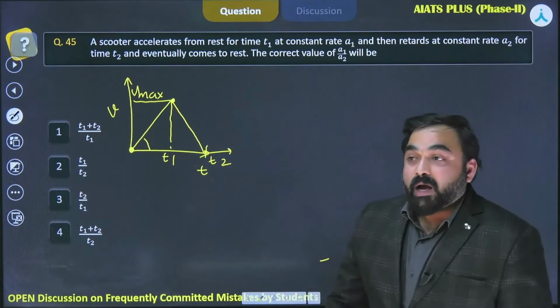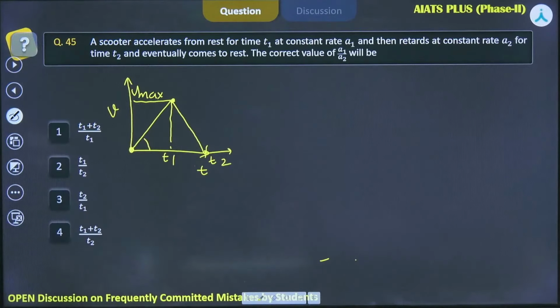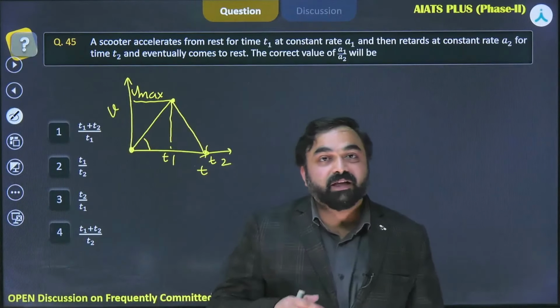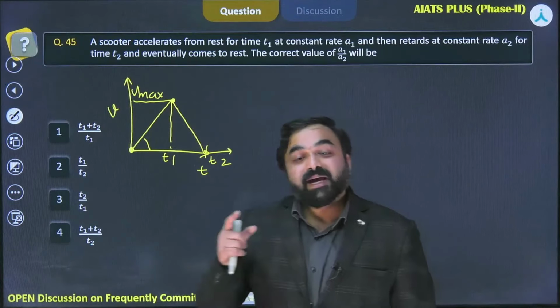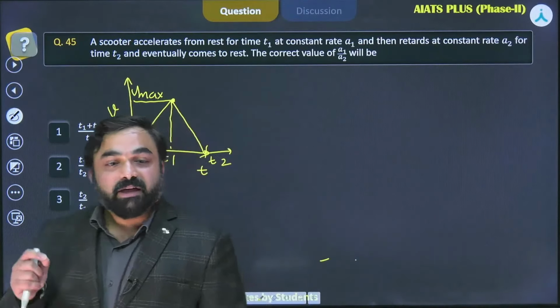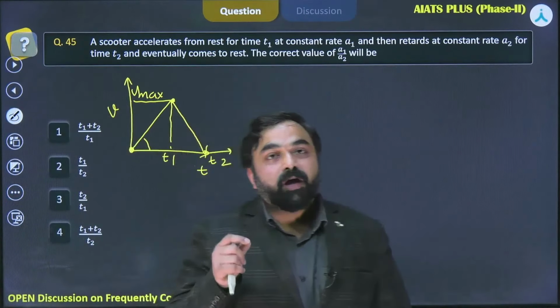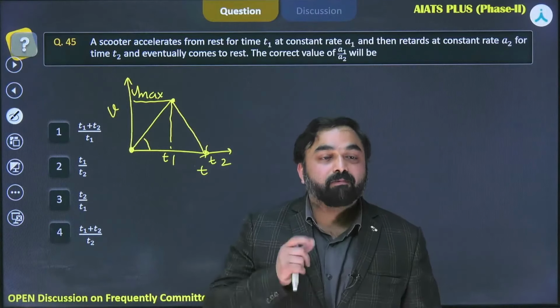Now the point of concern is, what if firstly the acceleration was negative and then it was positive? In that scenario, when the acceleration changes direction, the velocity would have been minimum.